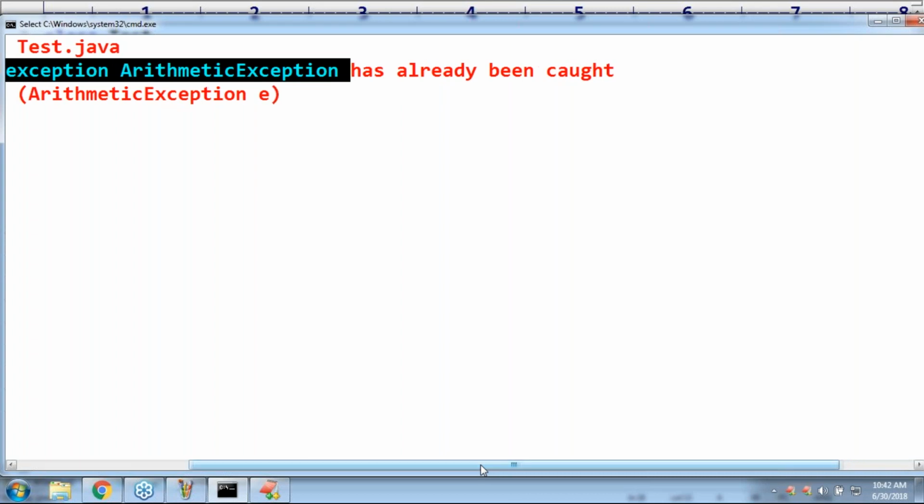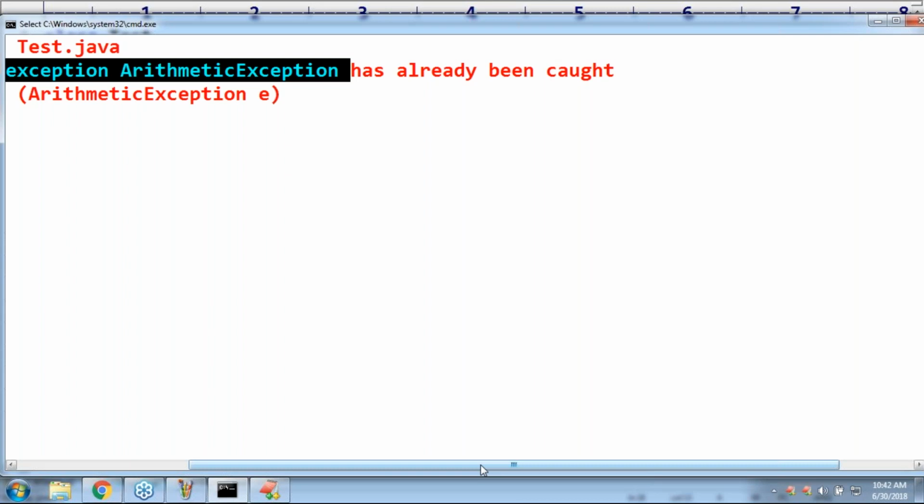This is the compile error you are going to get by default. So try with multiple catch blocks is always possible. Don't keep any doubt in that. But the order of catch blocks is very important, sir. Compulsorily it should be from child to parent only. By mistake, if you take parent to child, immediately you are going to get a compile error.